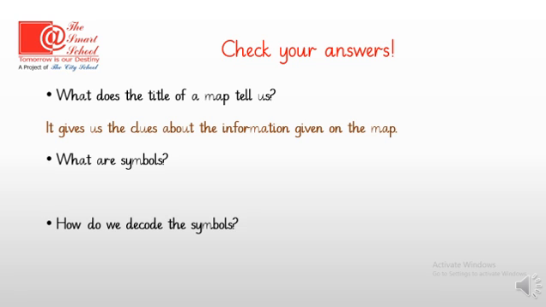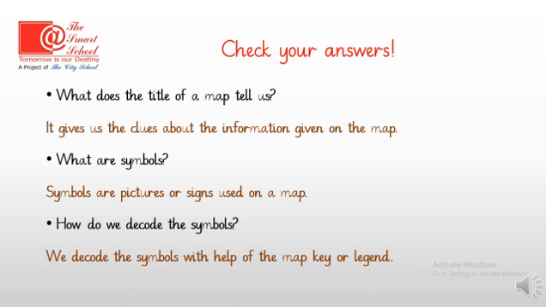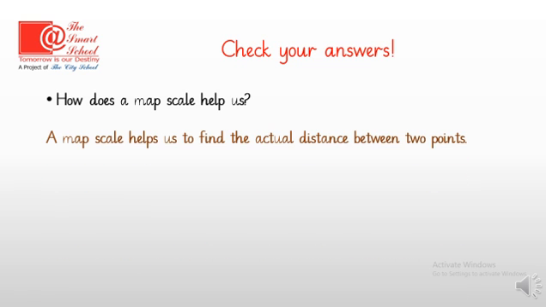What are symbols? Symbols are pictures or signs used on a map. How do we decode the symbols? We decode the symbols with the help of the map key or legend. How does a map scale help us? A map scale helps us to find the actual distance between 2 points.